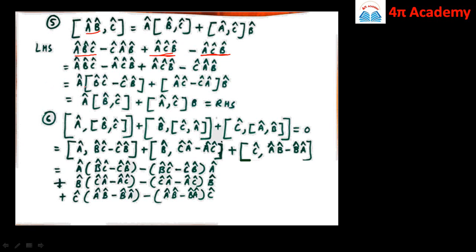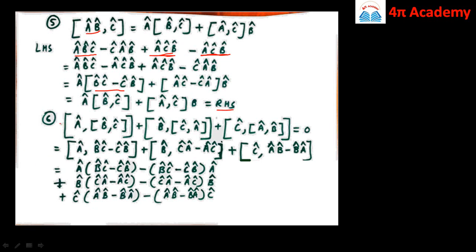So here we take a cap as common, so in bracket we remain with bc minus cb, plus in bracket we remain with ac minus ca if we take b cap as common. So this will be a cap, and this is nothing but commutator of b cap c cap plus this is commutator of a cap c cap into b cap. So this is our RHS.